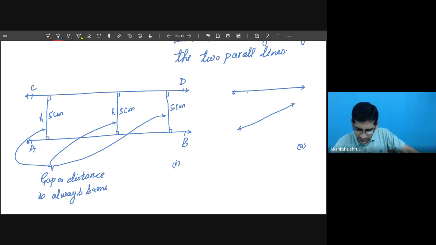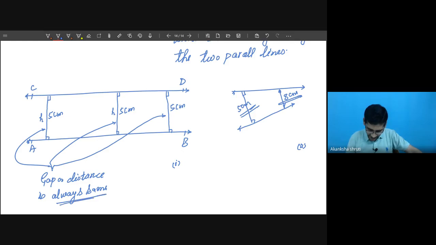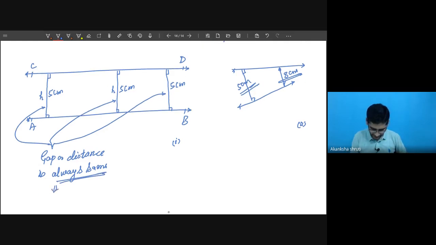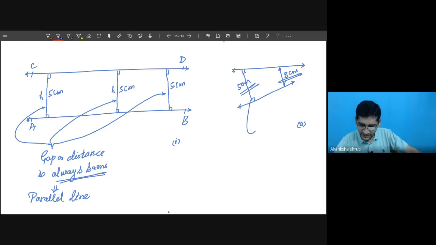But if I am coming to the second case, and you measure the gap by drawing the perpendicular from one line to the other, it is possible that here it is 5 centimeter, but here it reduces to 3 centimeter. So when this gap is changing, then it cannot be parallel. When it is the same, then it is called a parallel line. Here the gap is changing.